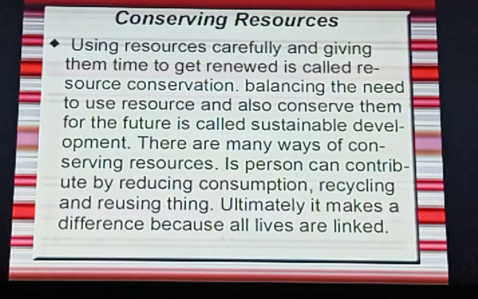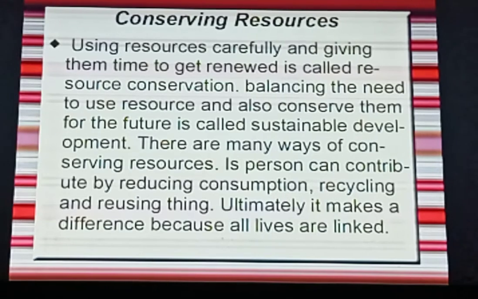And balancing the need to use resources and also conserve them for the future is called sustainable development. So I want to tell you that the balance of the need for the use of the resource and also the conserving of the resource for the future is known as sustainable development.